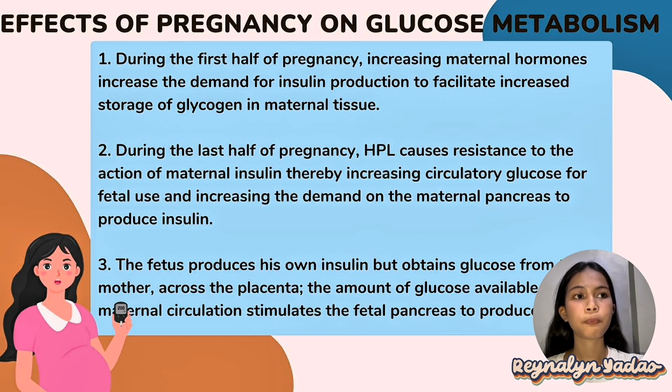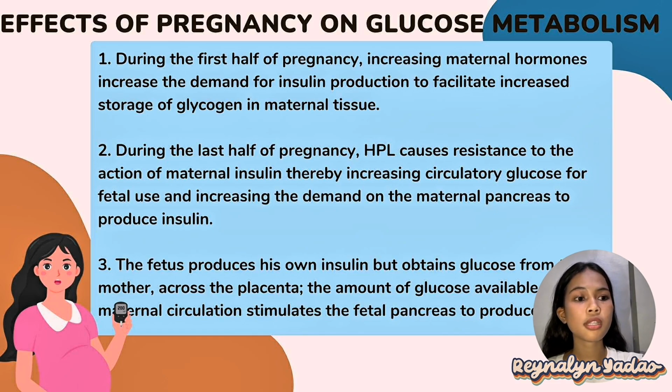So third, the fetus produces its own insulin but obtains glucose from the mother across the placenta. The amount of glucose available in the maternal circulation stimulates the fetal pancreas to produce insulin.